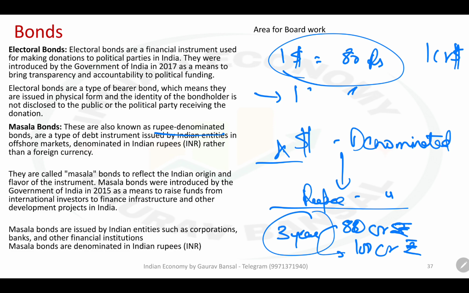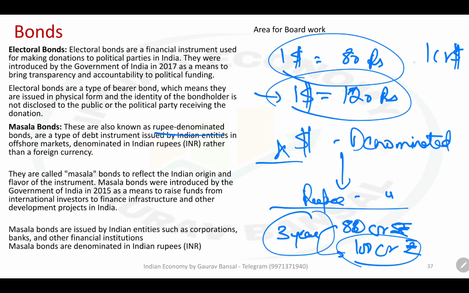Now after 3 years, let us say rupee has fallen, and today $1 is 120 rupees. I will still be paying only 100 crore rupees. So to the bank from which I took loan, I will only be paying, let us say, 0.85 crore dollar, because 100 crore rupee today is only 0.85 crore dollar due to the new exchange rate. So this loss now belongs to bank, not to the company which is taking the loan.